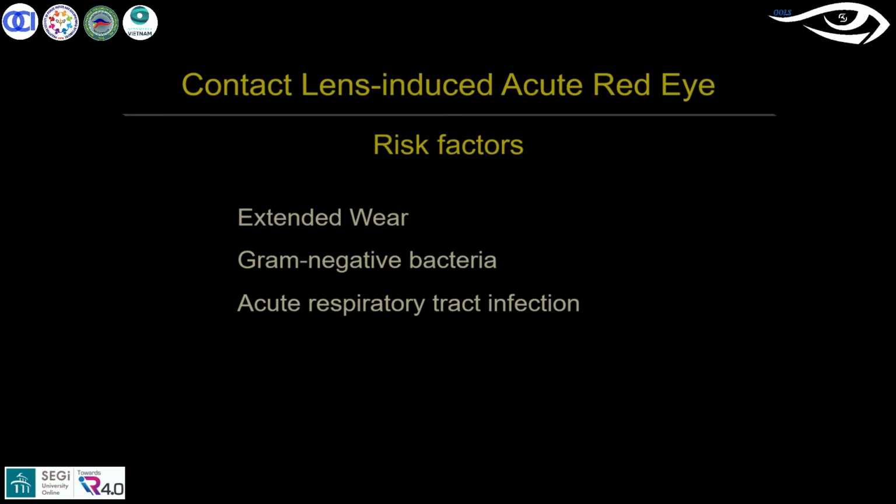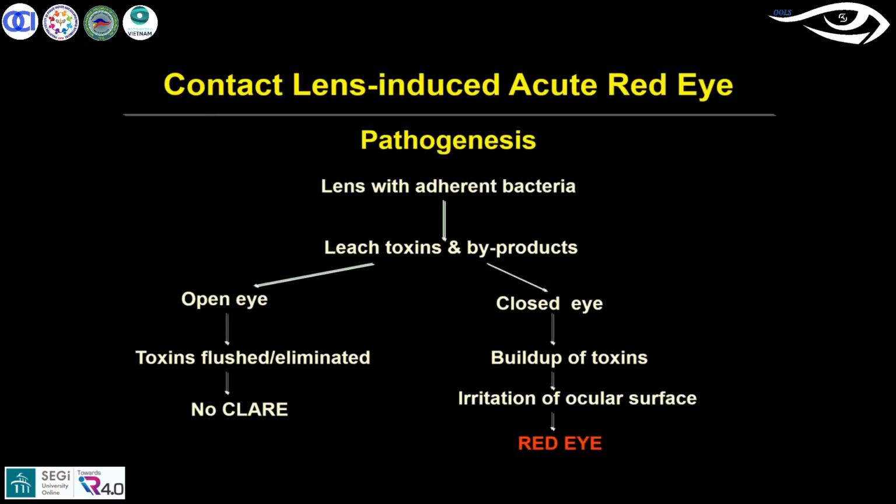When we talk about the pathogenesis, whether we wear the lens or not wearing the lenses, there will be some bacteria adhering to our ocular flora. So when the lens has adherent bacteria, they leach toxins and byproducts.